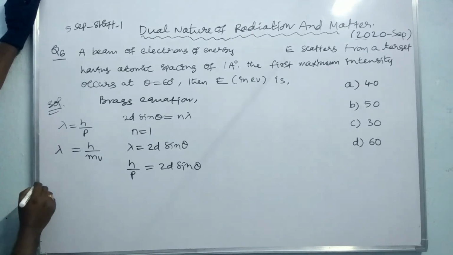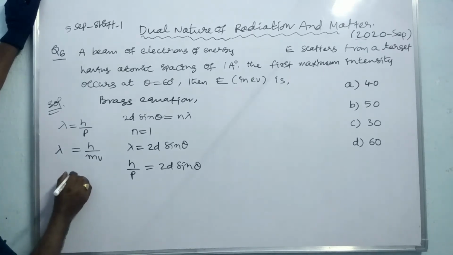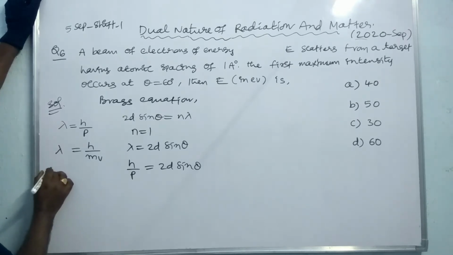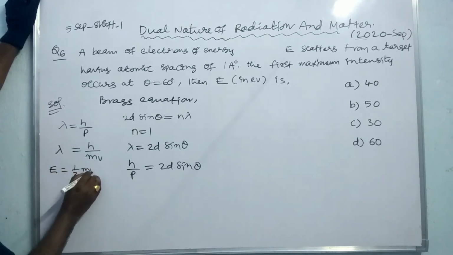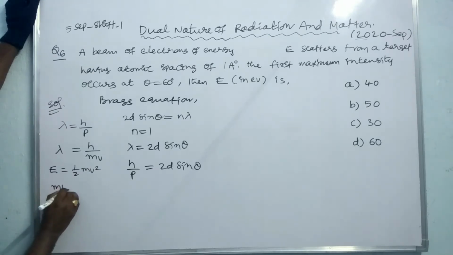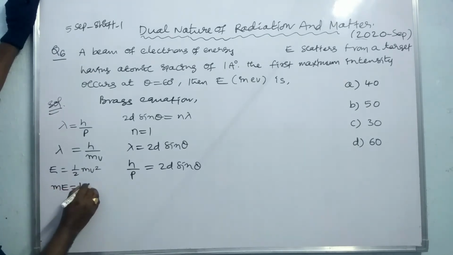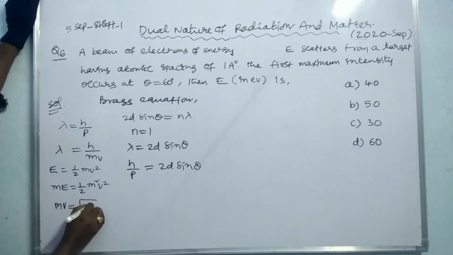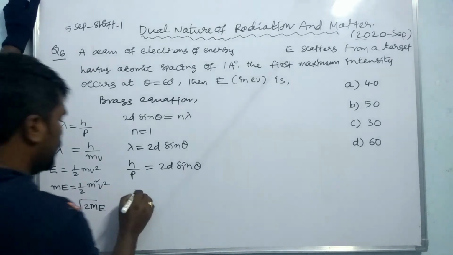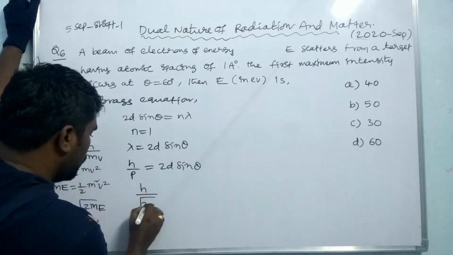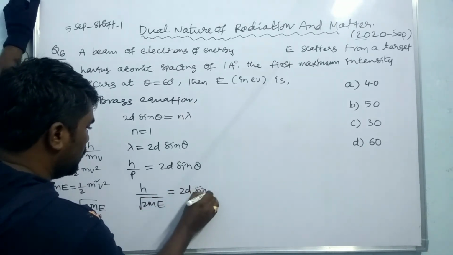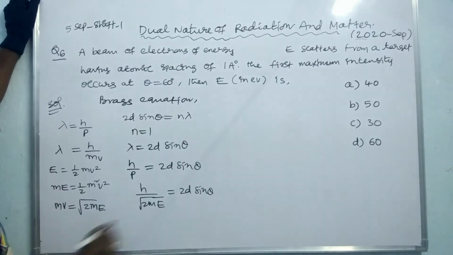Already you know that energy equals half mv square. So m times E equals 1 by 2 m square v square, and mv equals root of 2mE. Here h by root 2mE equals 2d sin theta. We need to find the energy value.